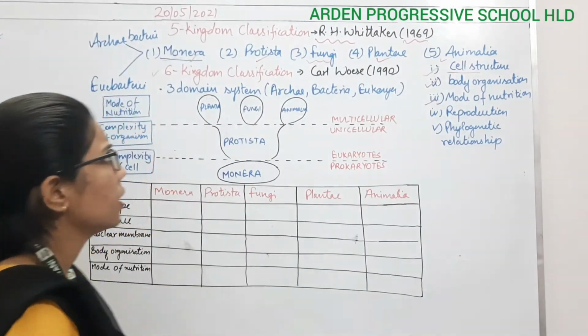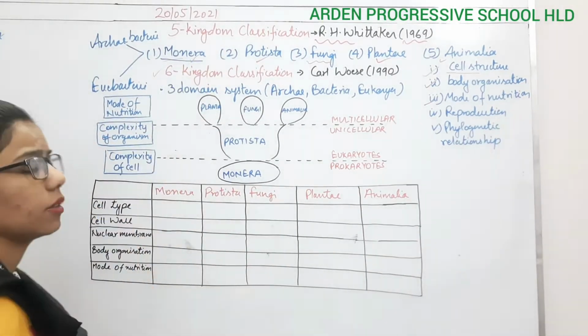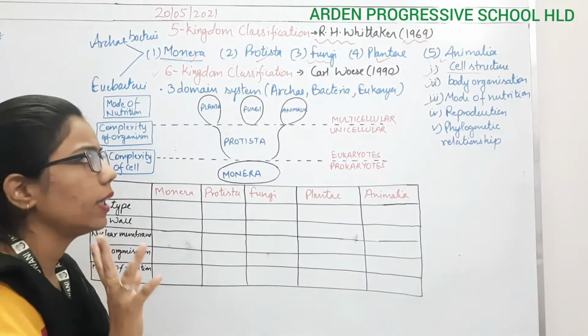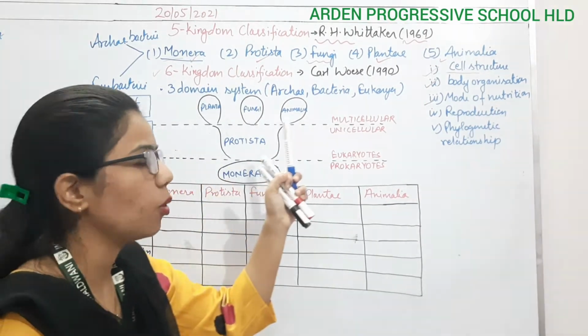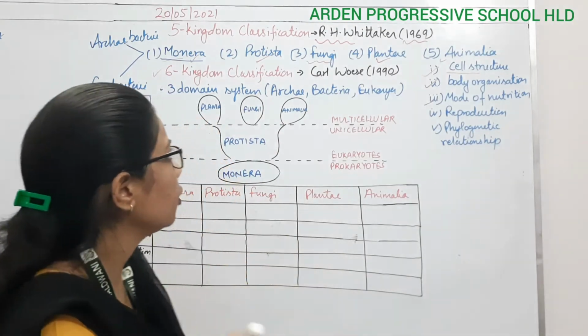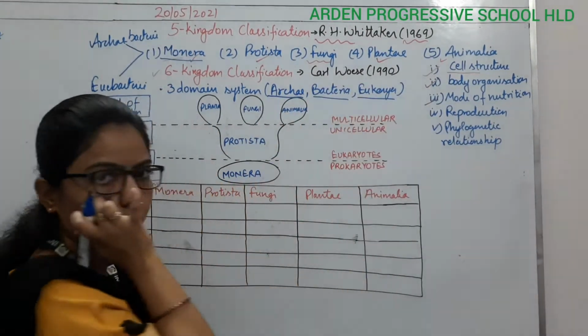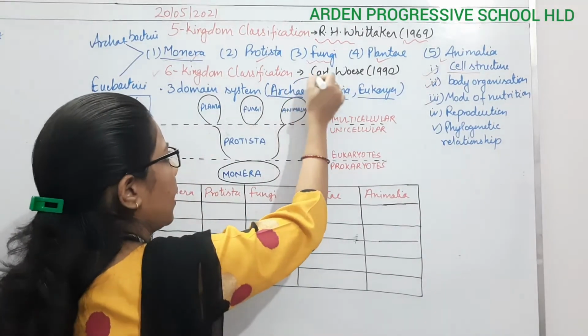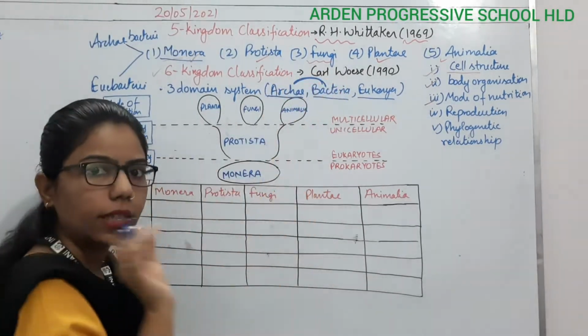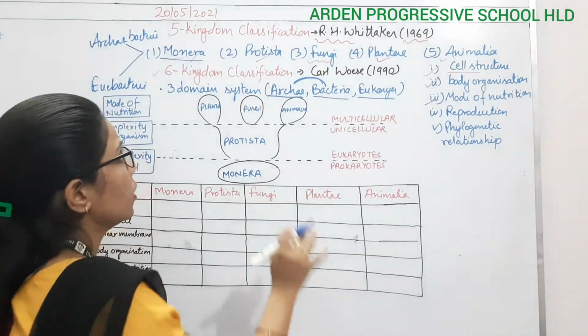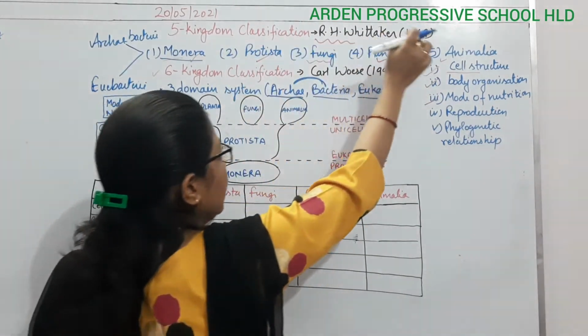So in the six kingdom classification there will be three domains. They formed the three domain system. So what are the three domains? Archaea, Bacteria, and Eukarya. Archaea and Bacteria are the monerans, and Eukarya is the rest of the things: Protista, Fungi, Plantae, Animalia.